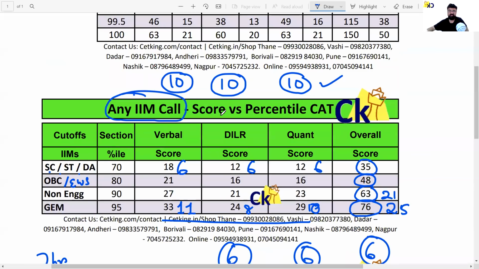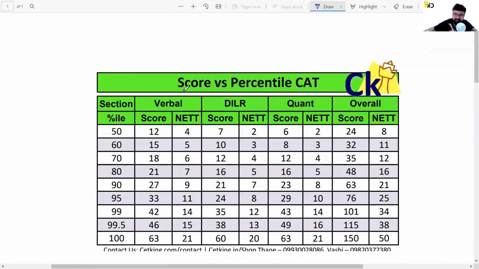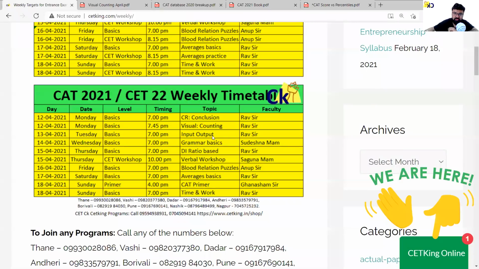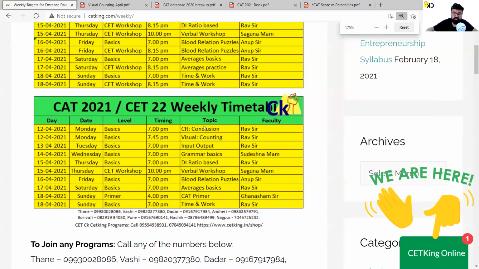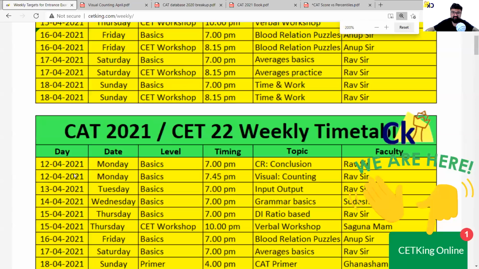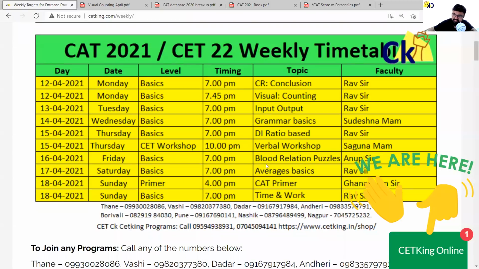Now comes the main point, how to achieve this college. सब कॉलेज अच्छे हैं यार, तुम्हें जो मिल जाए वो कॉलेज अच्छा है. All I want to focus on is weekly targets. आई डोंट नो बारिश है, तूफान है, तुमने पढ़ा है नहीं पढ़ा है, I don't care. I just want you to follow the weekly targets. For example, this is the homework for this week. However you study, I don't know. I want you to cover the weekly target.